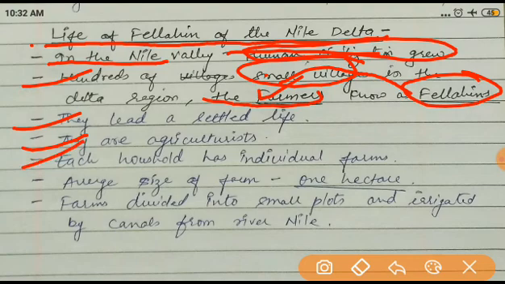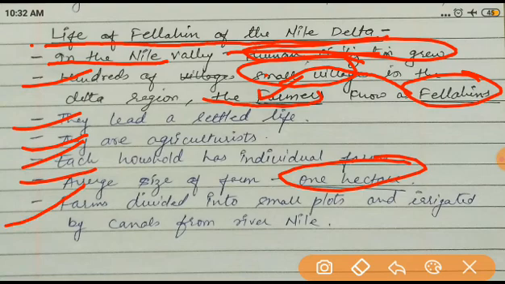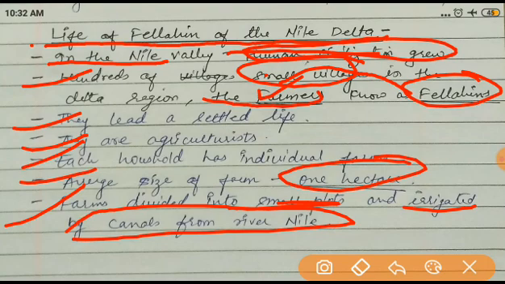Each household has individual farms. Each family has their own land for growing crops, but the size is very small. The average size of a farm is only 1 hectare per family. The farms are divided into small plots, and irrigated by canals from the river Nile. So this is the life of the Fellahin.